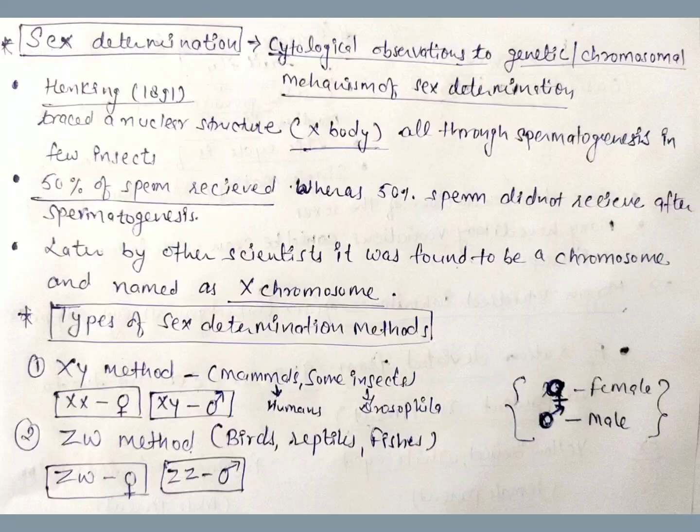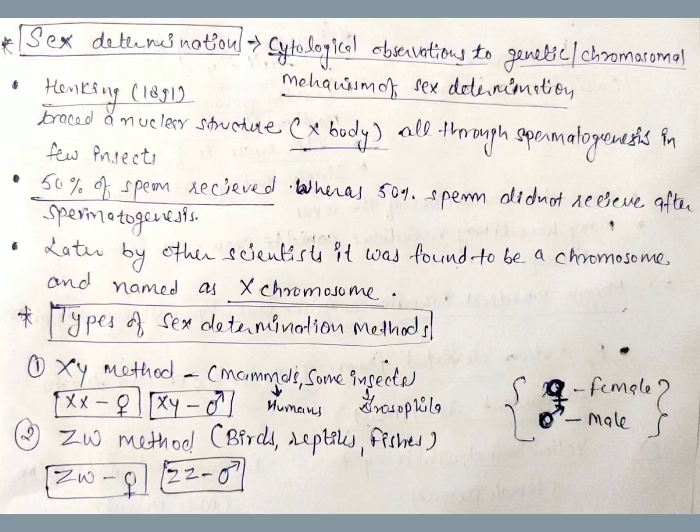The first method is the XY method, which is present in mammals, some insects like Drosophila, and humans. In females, the sex chromosomes are XX type, which means it is a homozygous condition. In males, the sex chromosomes are of XY type, which means heterogamety is there. Generally the name of the method is given by the heterogamete, so the males are heterozygous. Second is the ZW method, where the female has Z and W sex chromosomes while the males have ZZ sex chromosomes. Examples are birds, reptiles, and fishes.